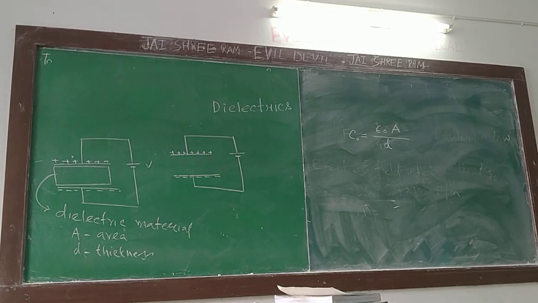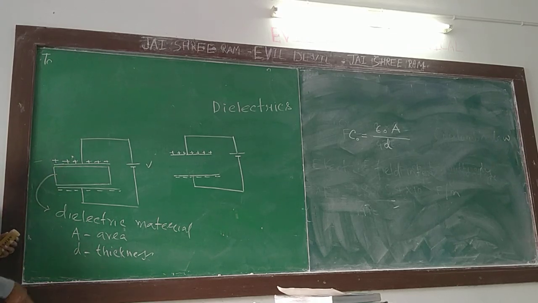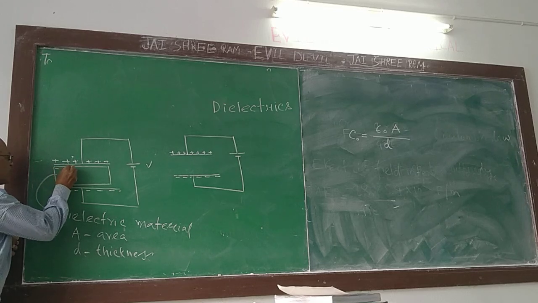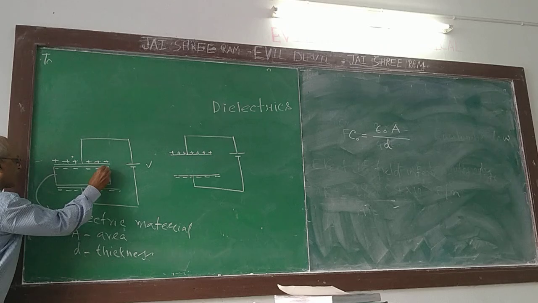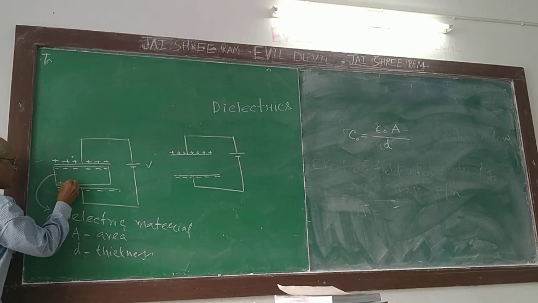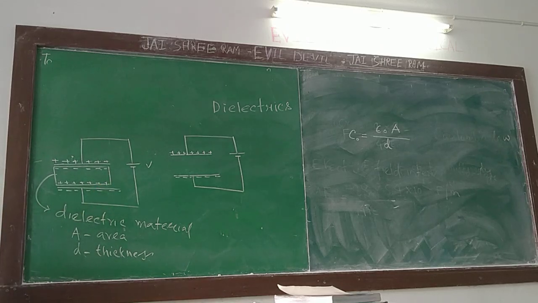Okay? Same dimension. Now what happens to the dielectric? The positive charge will polarize it, so there should be negative charge there. Induced negative charges here. Like this, the positive charge will polarize the dielectric, and the top layer will be negative and the bottom layer will be the opposite, positive.